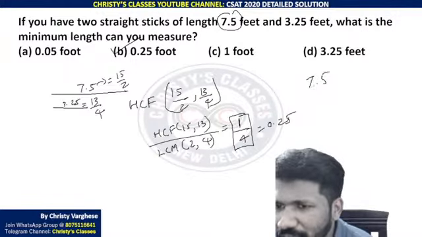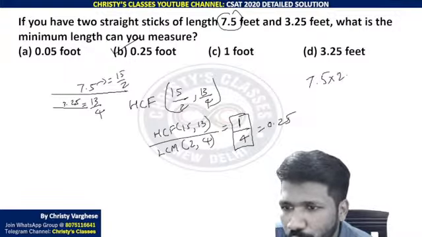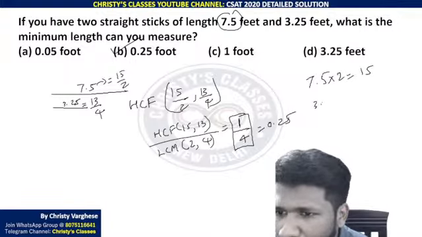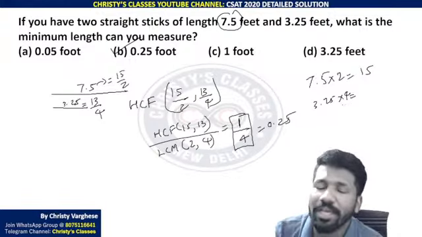That means any multiples of 7.5 you can obtain from this. So 7.5 into 2 will be 15. You get 15 from that. And 3.25 into 4, what will you be getting? 3.25 doubled will be... that will be 30.